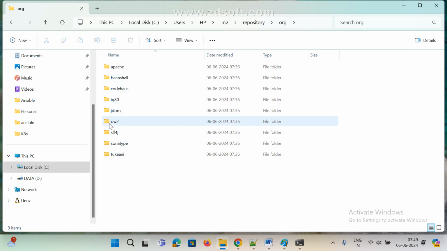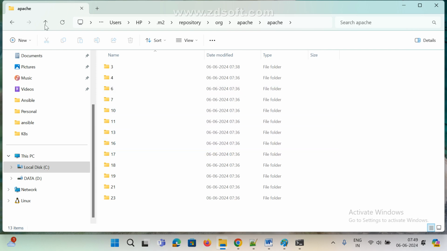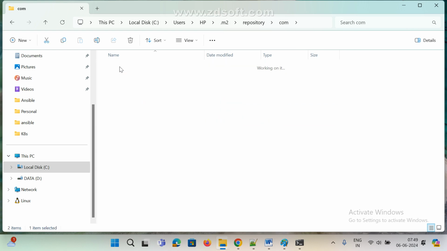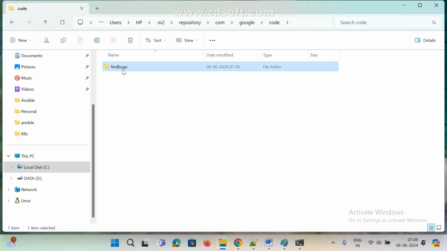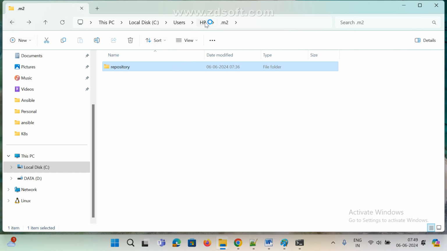somewhere we can find Apache. This is ant related. These are the versions and all. Common collection IO com dot global dot board dot, or else I can search it.